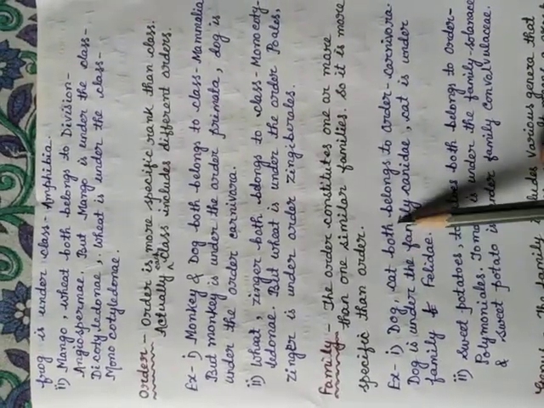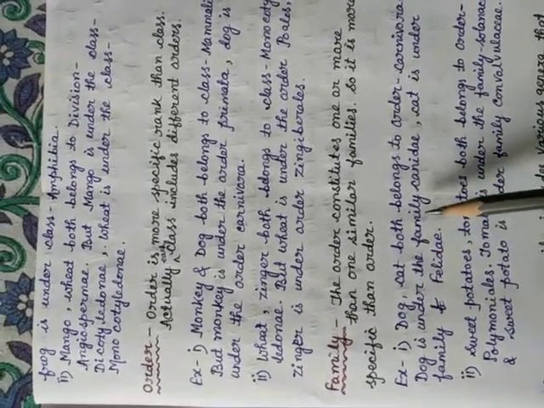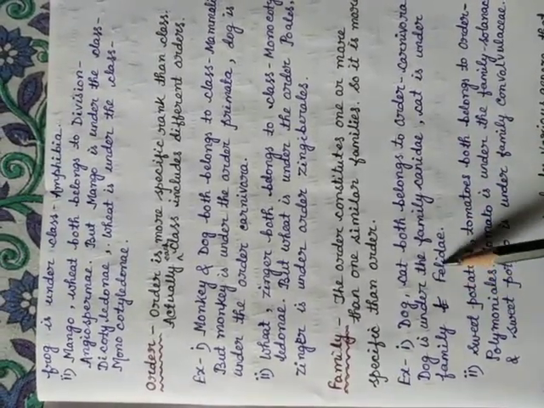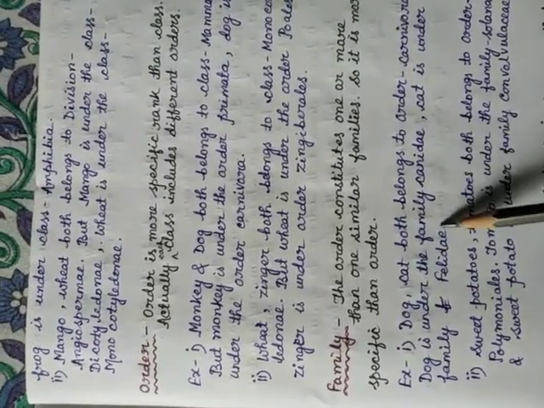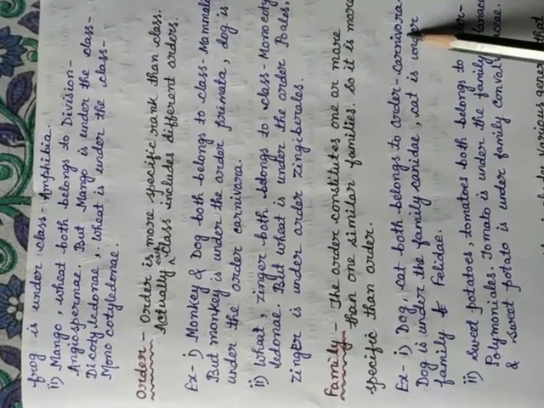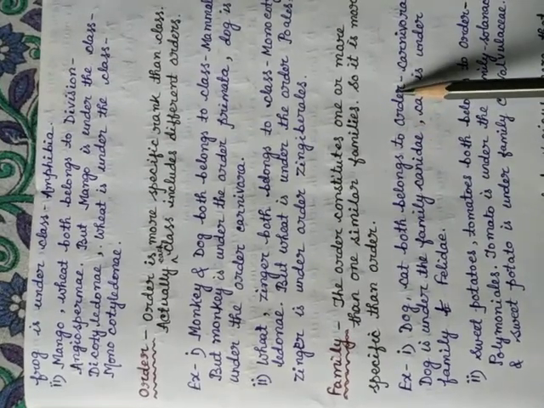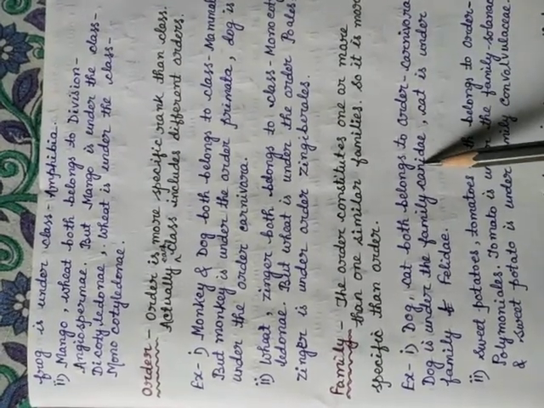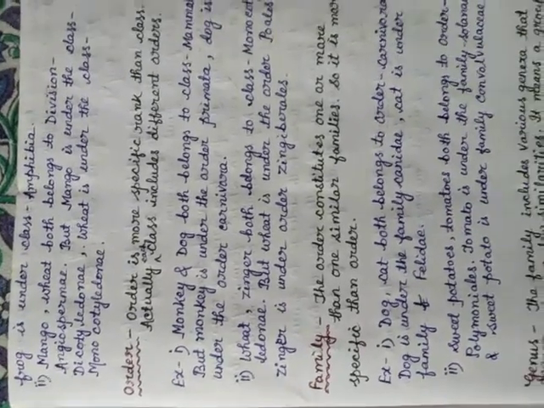We all know that both belong to the order Carnivora, but dog is under family Canidae and cat is under the family Felidae. It means that these two families are under the order Carnivora. Means order Carnivora includes family Canidae and family Felidae based on similar features.